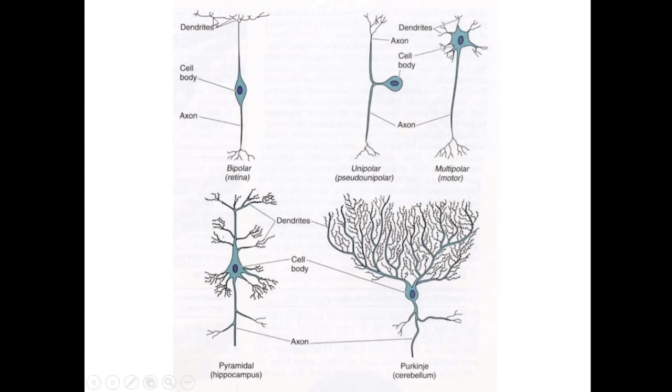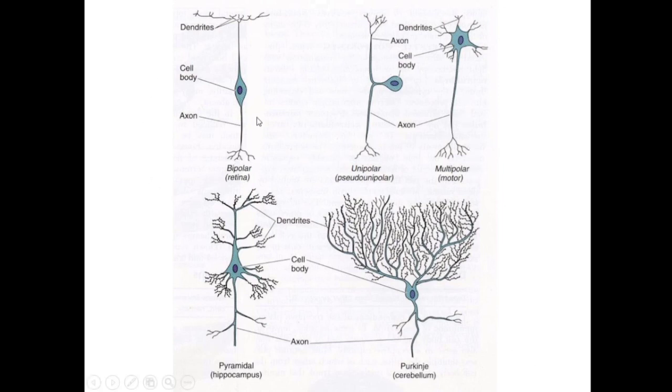Can you see this? This is a multipolar neuron, and the examples of these multipolar neurons are the pyramidal cells of the cerebrum and the Purkinje cells of the cerebellum, and also the inferior horn cells of the spinal cord. You can see that there is a nerve cell body and there are multiple cytoplasmic extensions from multiple poles of the body. On one side there is an axon and there are multiple dendritic processes in the form of a dendritic tree, and this type of neuron is called the multipolar neuron.